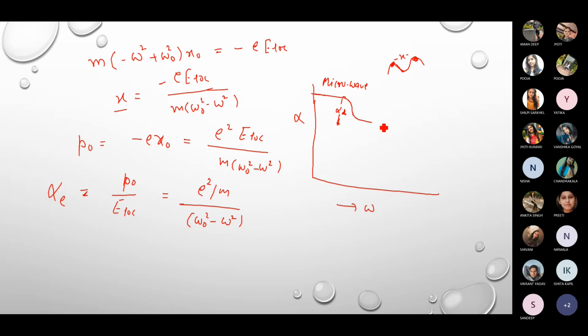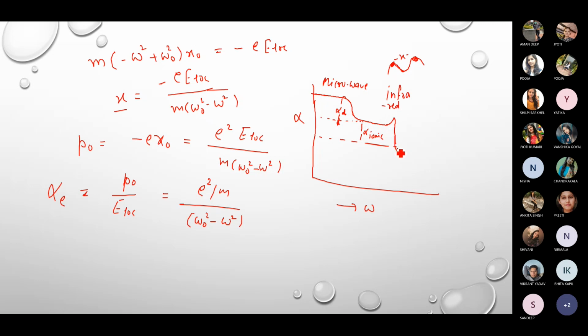Then after that, in the infrared region there is again a sudden drop in the second kind of polarizability, which is known as the ionic polarizability. Okay, so this is dipolar, this is ionic. The ionic polarizability stops over here. This is the infrared region.